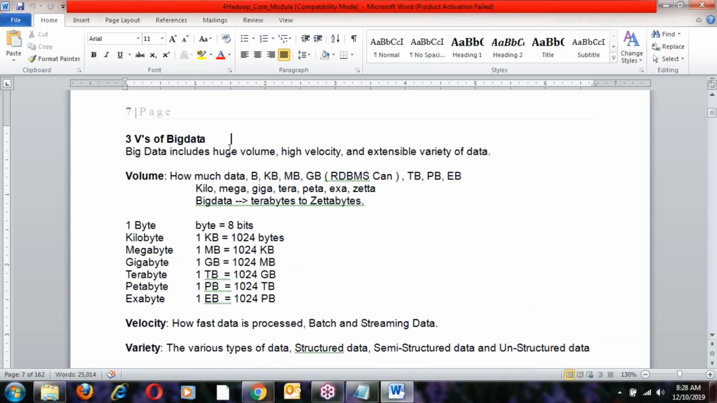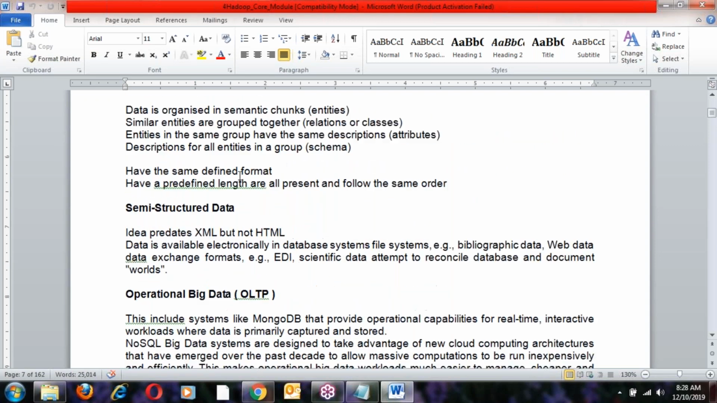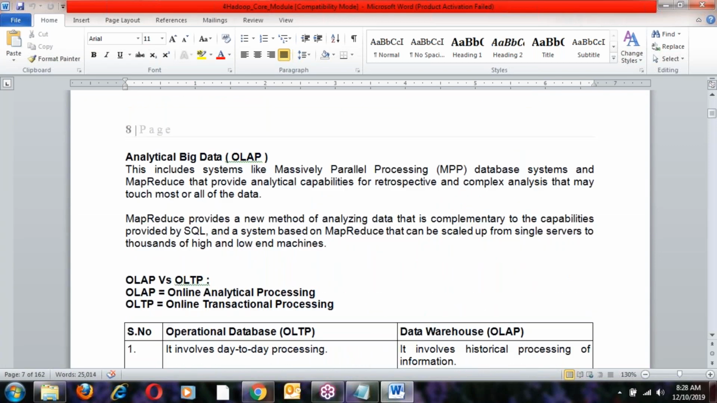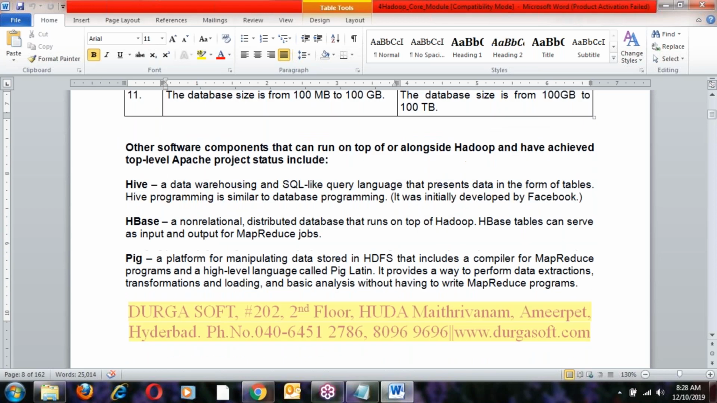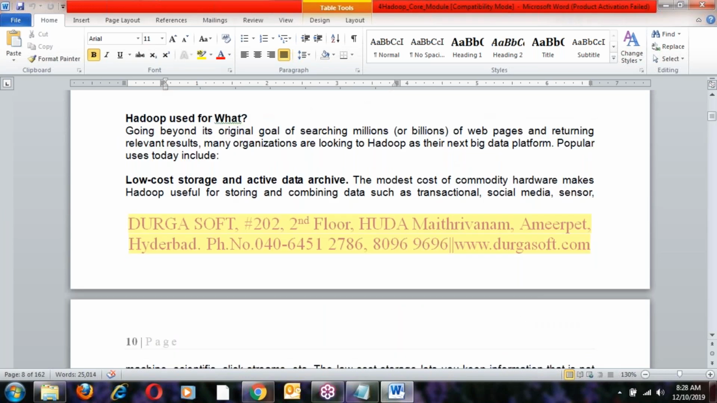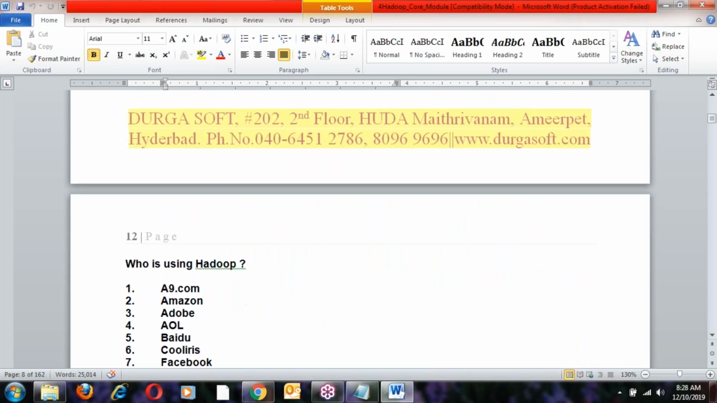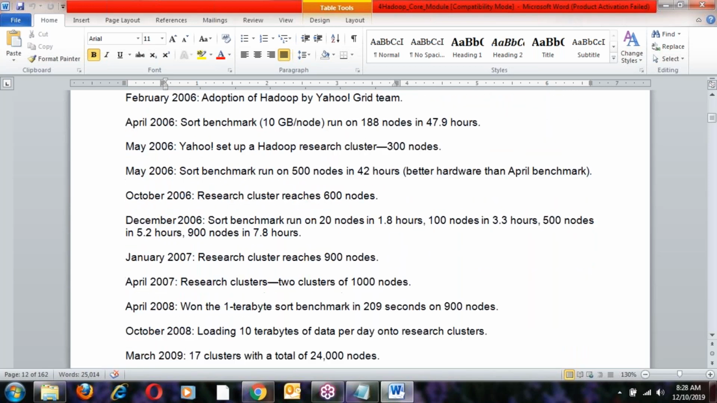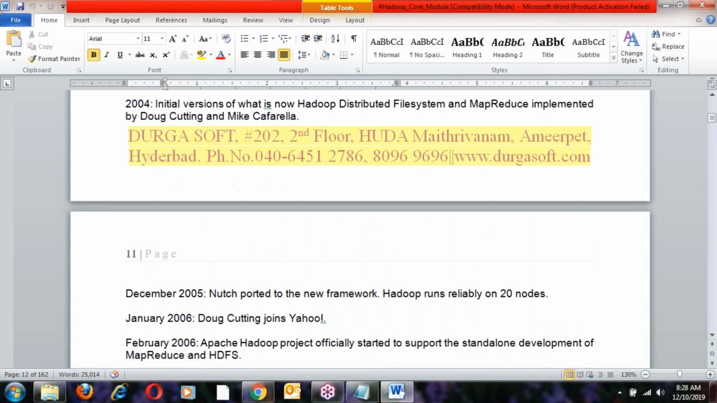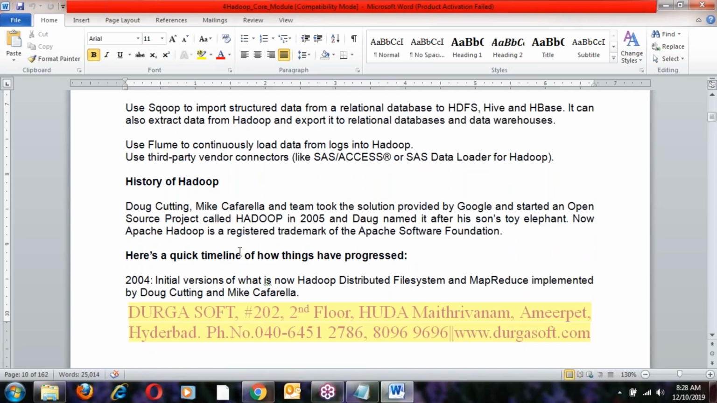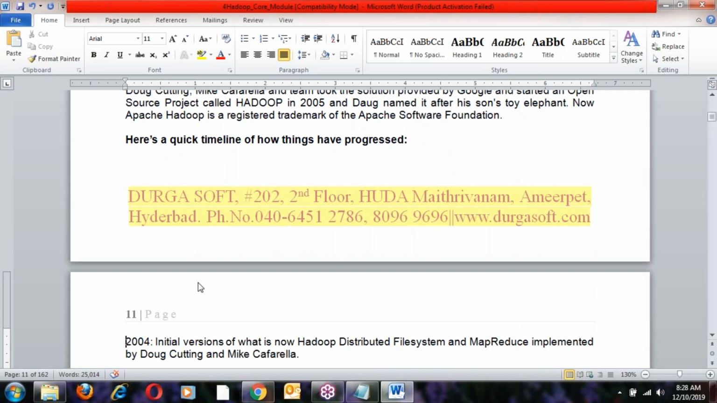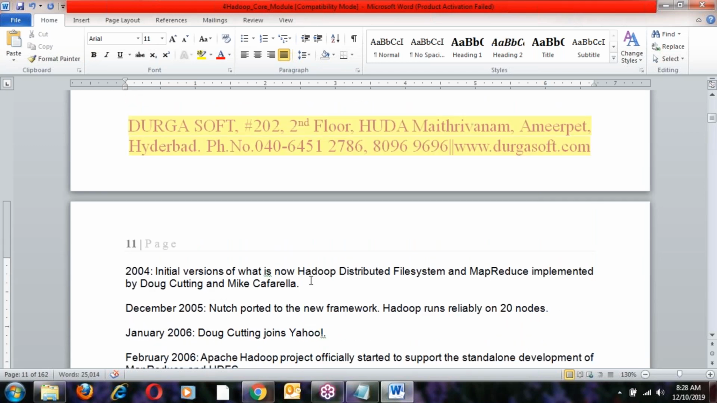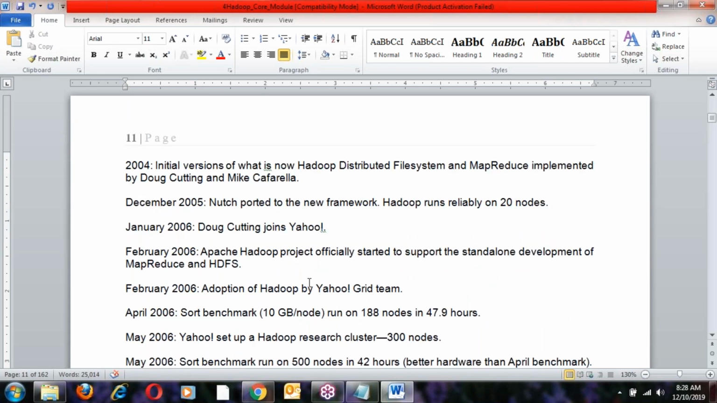Okay. Yes, 3 V's of big data: structured data, semi-structured data, unstructured data. Next, yes, OLAP, OLTP, those things. Okay. All of these things are prepared in documents. Everything, the Hadoop history. Okay. Yes, why the elephant name? Okay. Yes, that we'll discuss in the history of Hadoop. At that time I'll explain it.